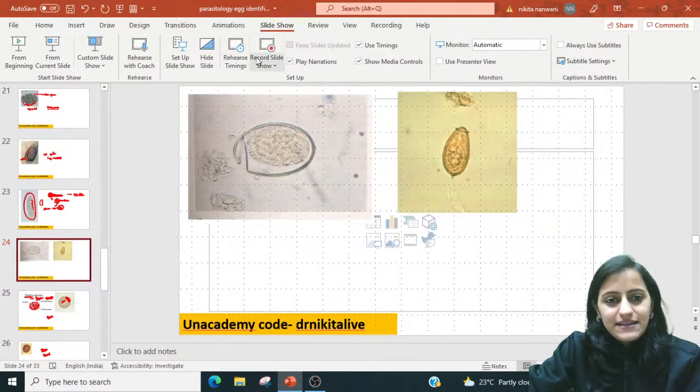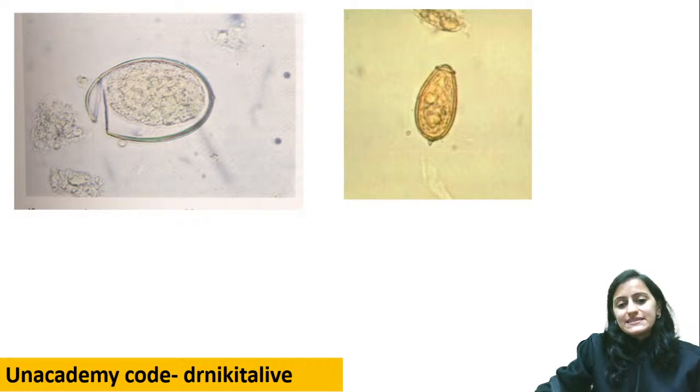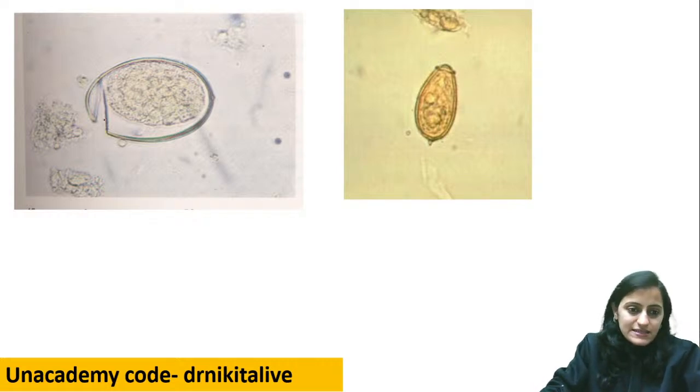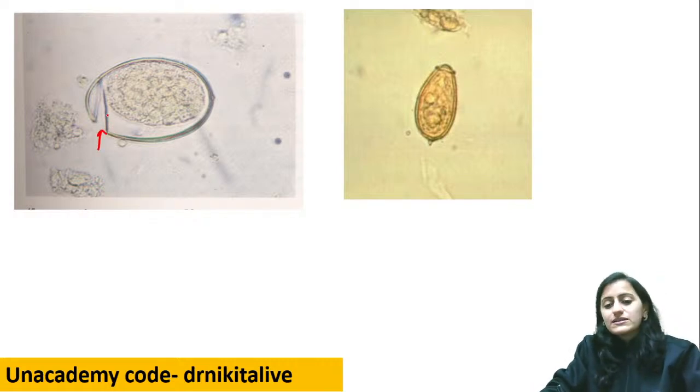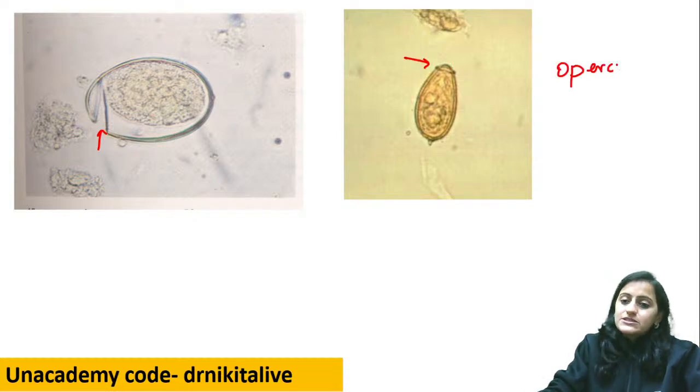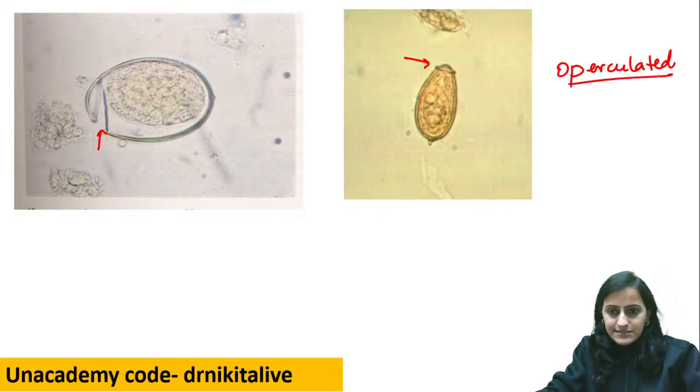So this is the slide that we missed. Okay, identify these eggs here. Now, what do we see in this egg is there is operculum. Okay, there is operculum which is present here. There is also an operculum. Operculum means a lid. So operculated. Okay, these are the operculated eggs.